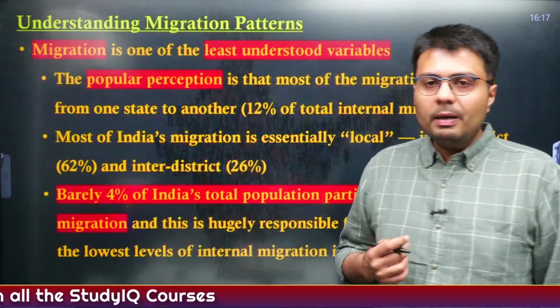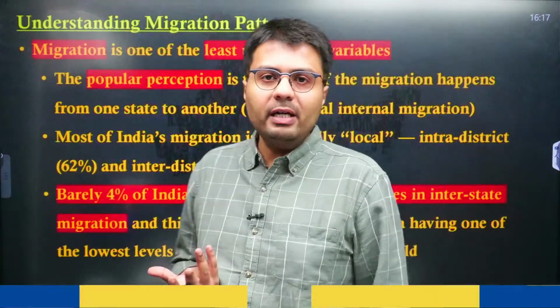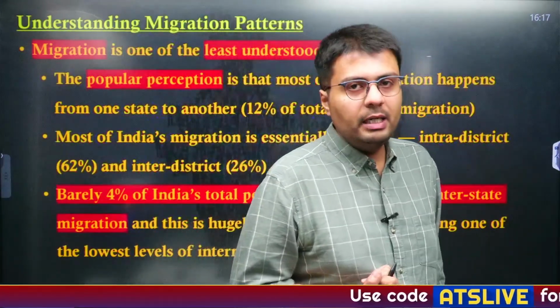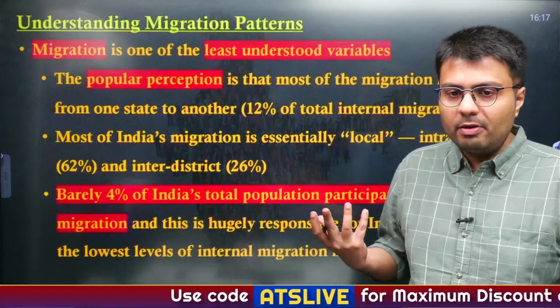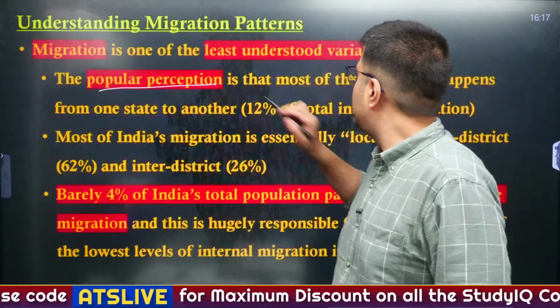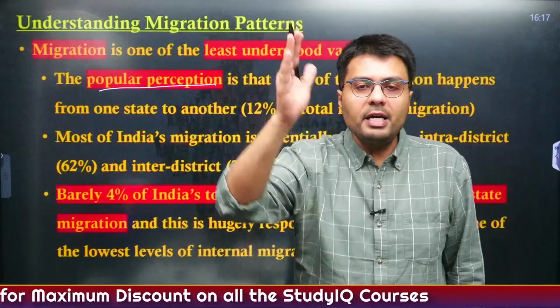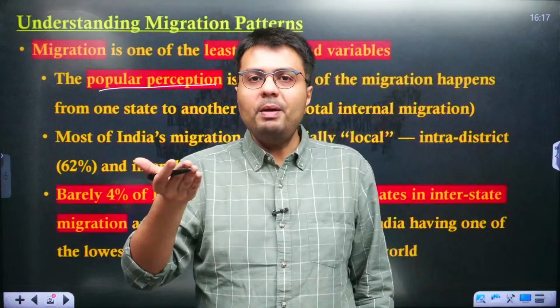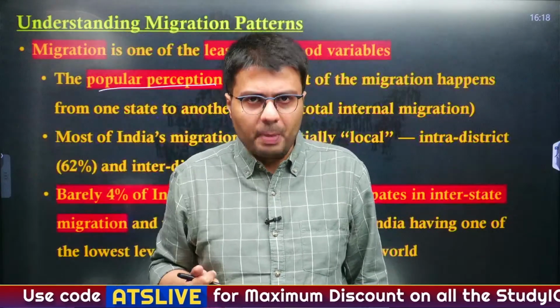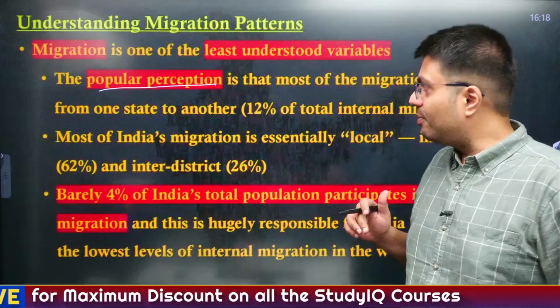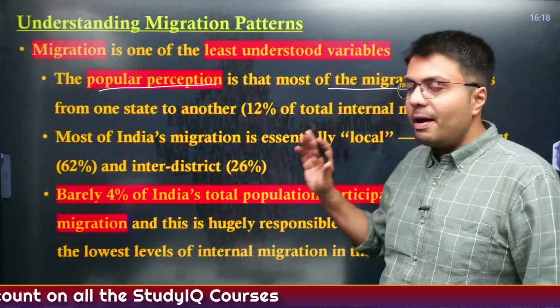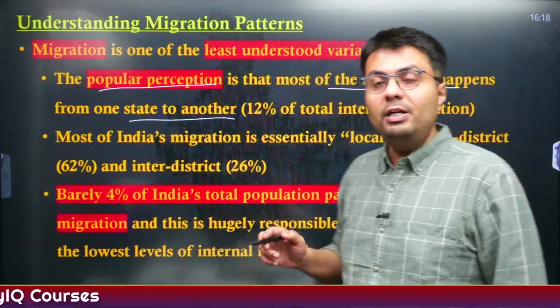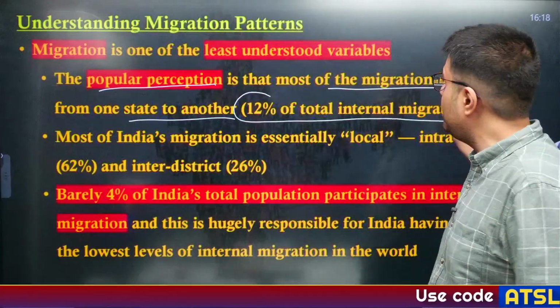Now understanding migration is also very important when it comes to India, and there are many misunderstandings among people about our migration pattern, right? First, there is a popular perception that India primarily witnesses migration from one state to another state. Suppose you might be hearing that people living in Bombay, or in southern states, most of them, or at least the working class, hail from northern states like UP and Bihar, right? But this is an incorrect metric. Why? Because most of the migration in India is not from one state to another. It only accounts for 12% of total internal migration.